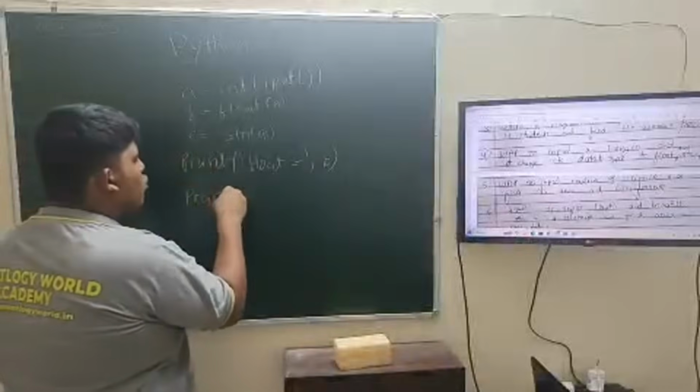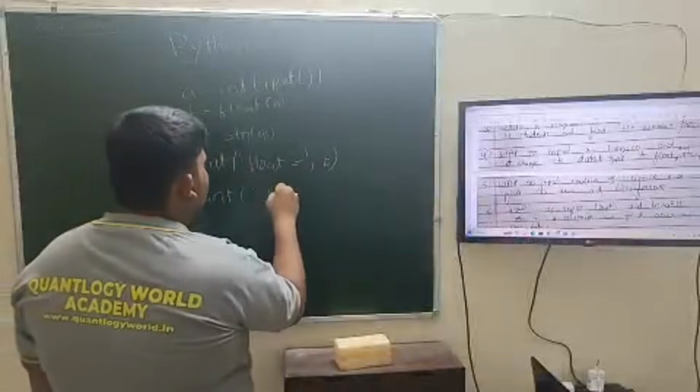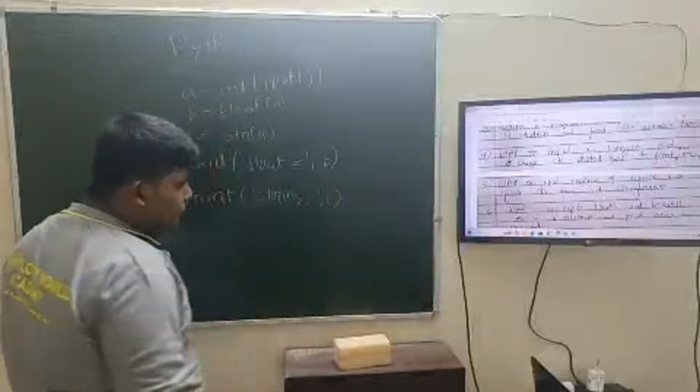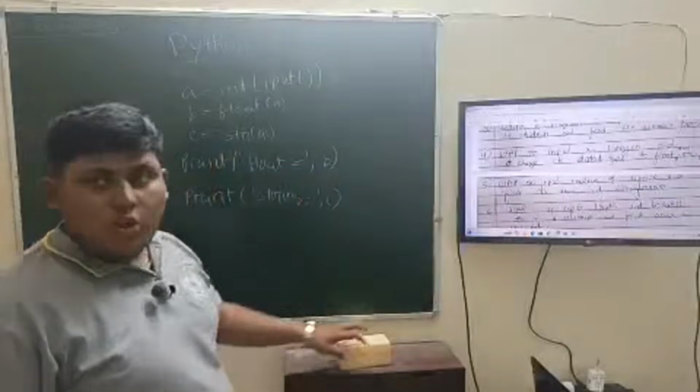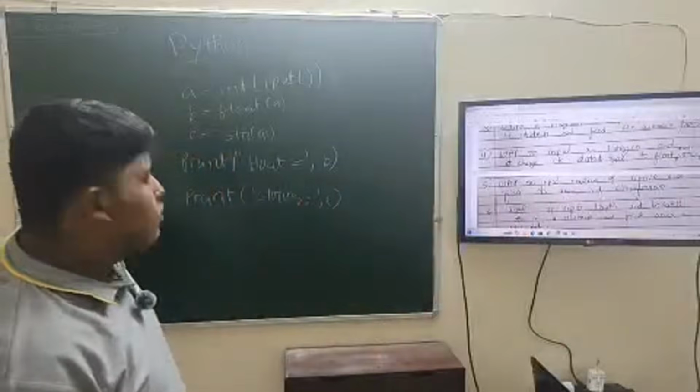Here we are using two print statements, one for float and another for string. So the fourth program is also completed, that is, given an integer, convert it into float and string.